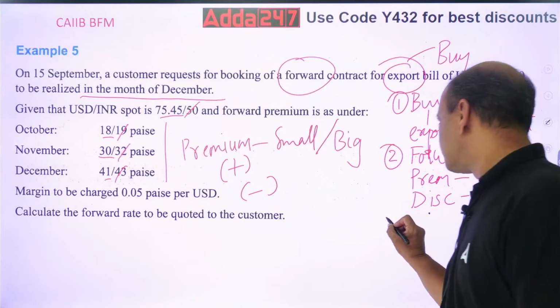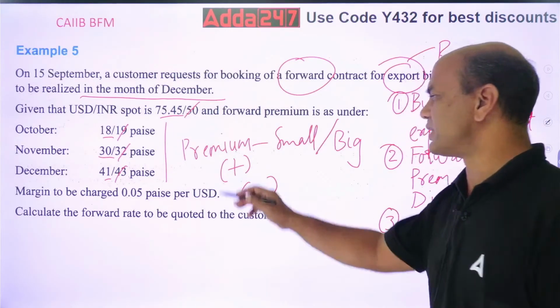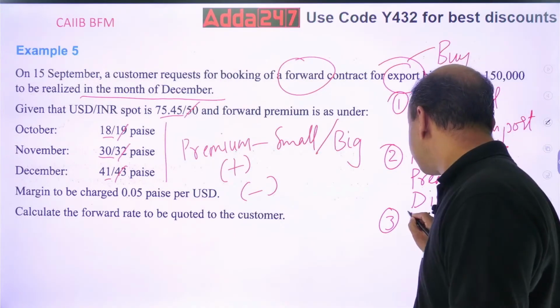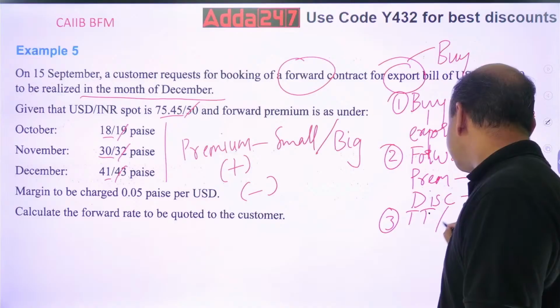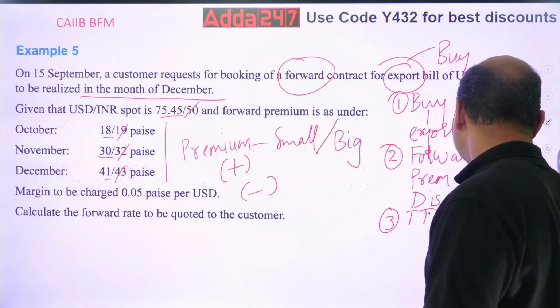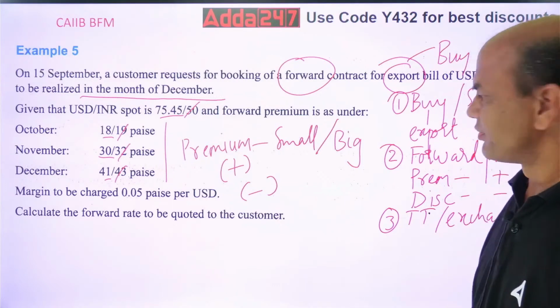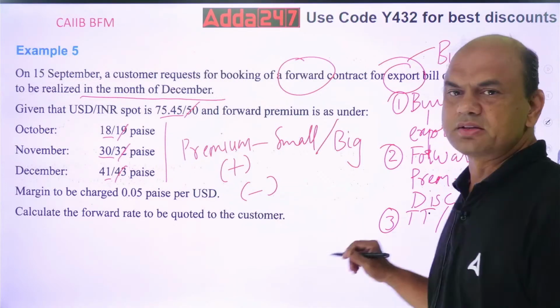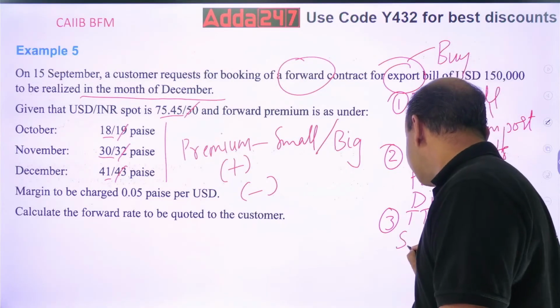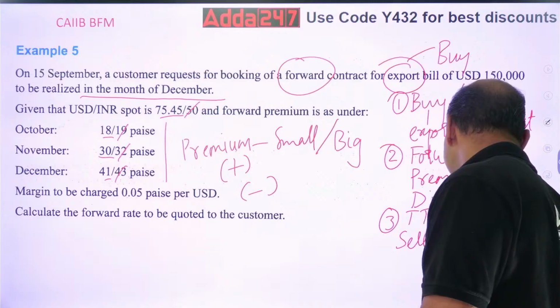Third, TT margin, or we call it exchange margin. Anything you can name it. Either it can be TT margin or it can be exchange margin. The rule is whenever you are dealing in TT margin, whenever you are selling, you will always plus.